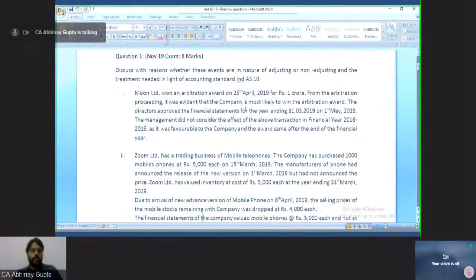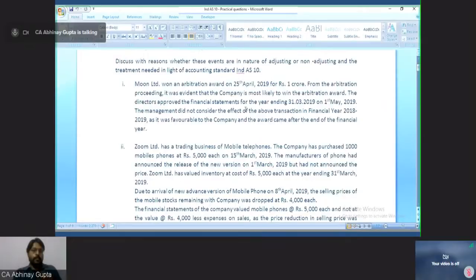Now point number 1: Moon Limited won an arbitration award on 25th April 2019 for rupees 1 crore. 25th April 2019 is which date? April month. I am preparing accounts for 31st March 2019, so this date is coming after the end of the reporting period.